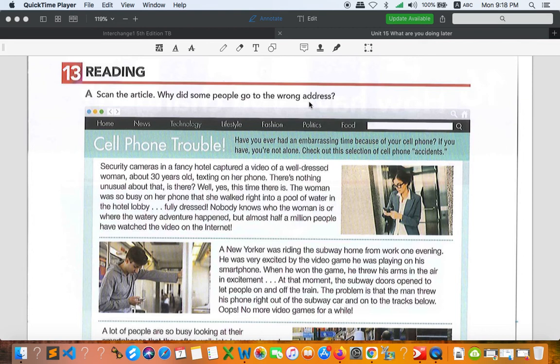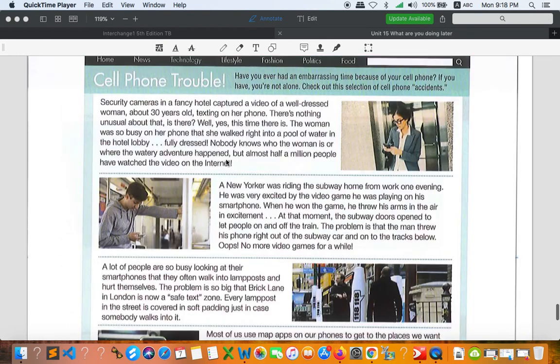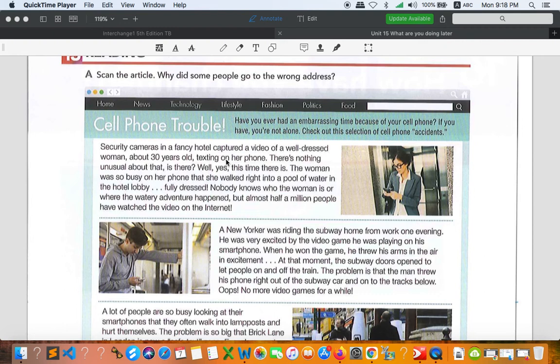All right, so your job is to find out about this text, which is about cell phone trouble. It means that maybe you don't know how to use it, but I don't think so. Right now you are so smart and you have no trouble using the cell phone at all. So I'd like you to read this. To scan or to read doesn't matter. Actually, it should be to scan, but you don't need to scan.